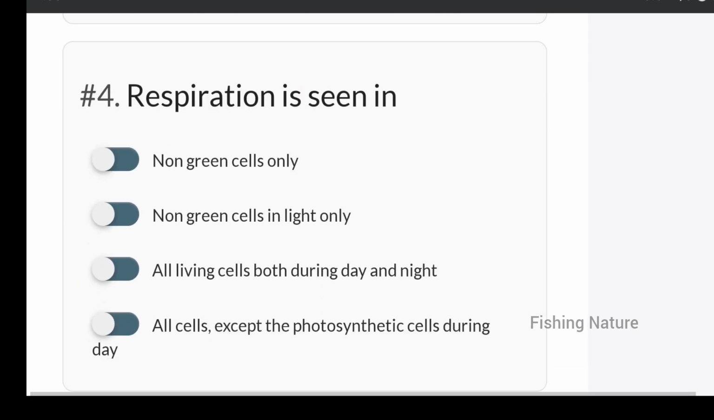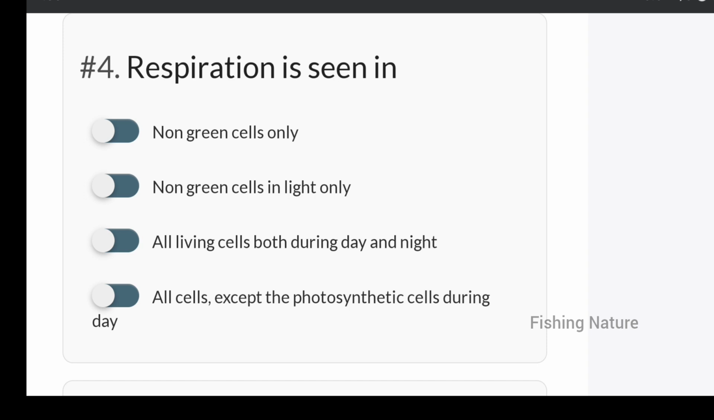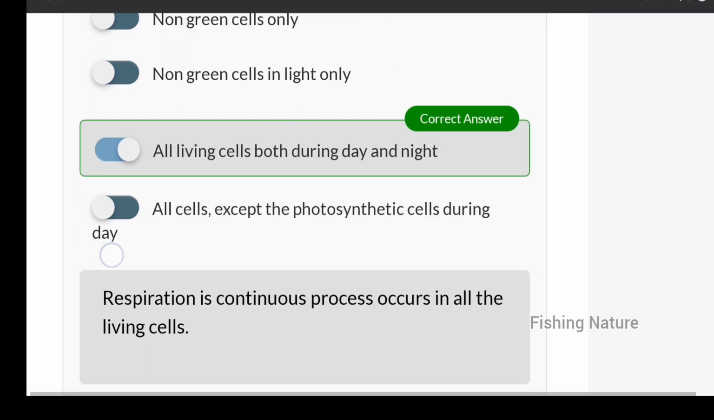Next, respiration is seen in non-green cells only, or non-green cells in light only, or all living cells both during the day and night, or all cells except the photosynthetic cells during the day. Which is the correct option? Option C, all living cells both during the day and night.